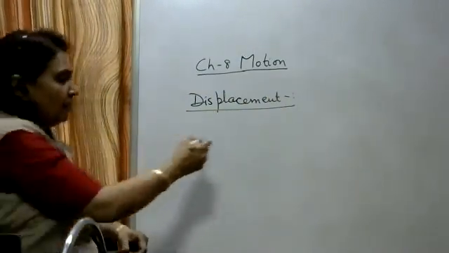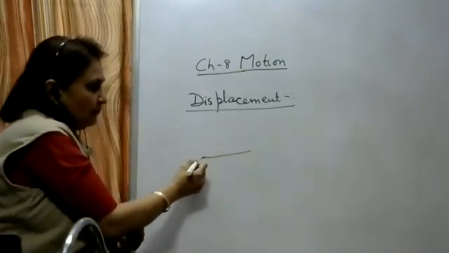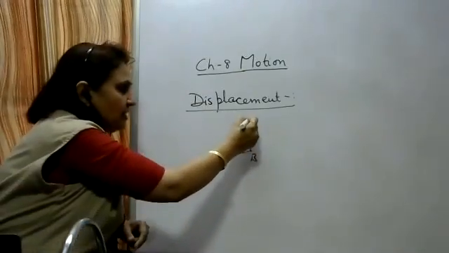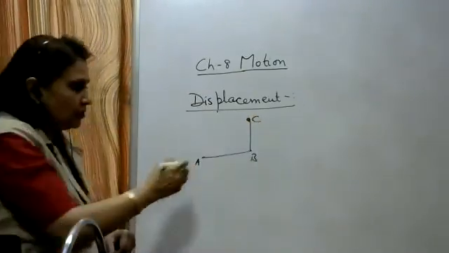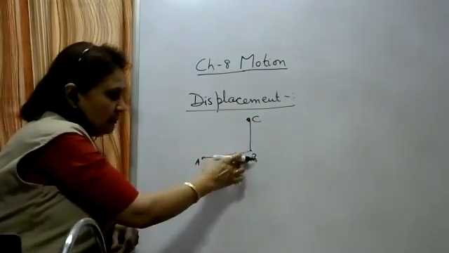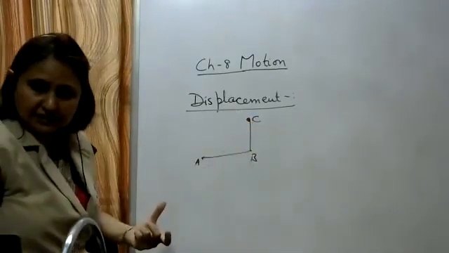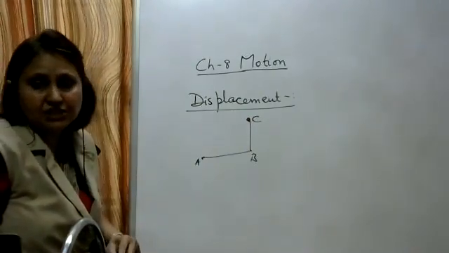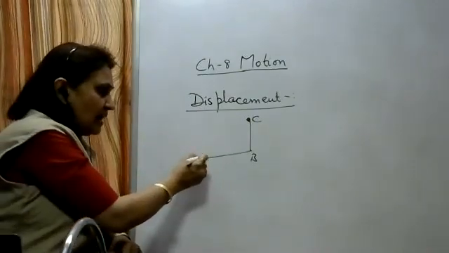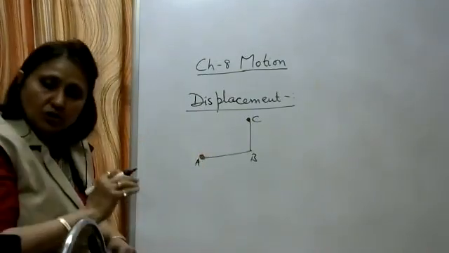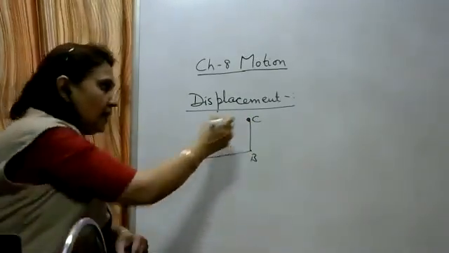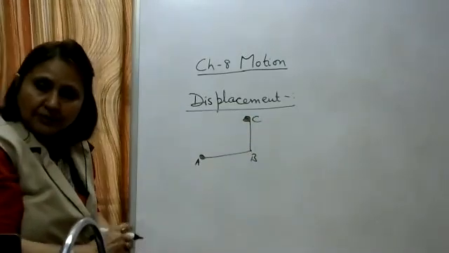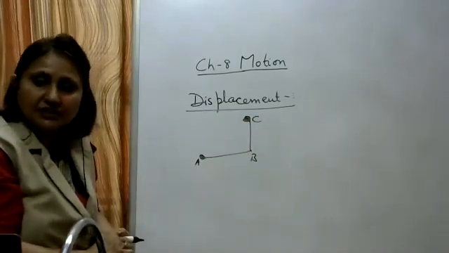For example, a particle is traveling from A to B, then it turns and reaches a point C. So the total path length is AB distance plus BC distance. This is the distance. Now displacement is the shortest distance between the initial and the final position. It started from point A, so A is its initial position, and stopped at point C, so C is its final position. And the shortest distance is always a straight line.